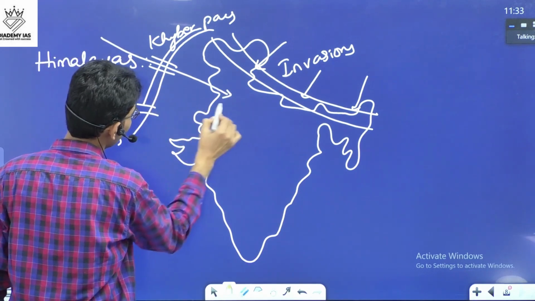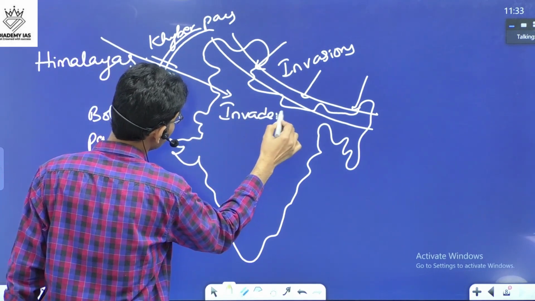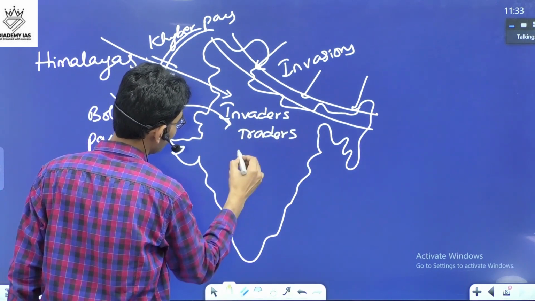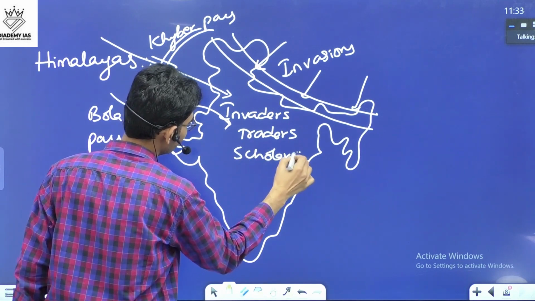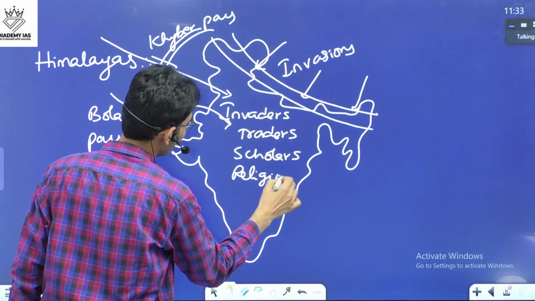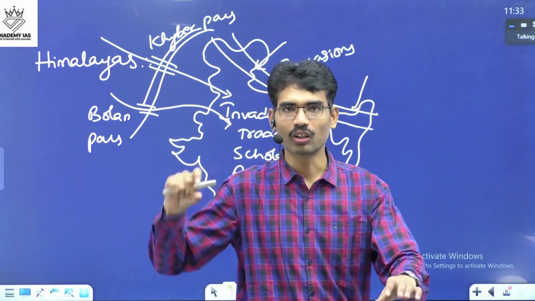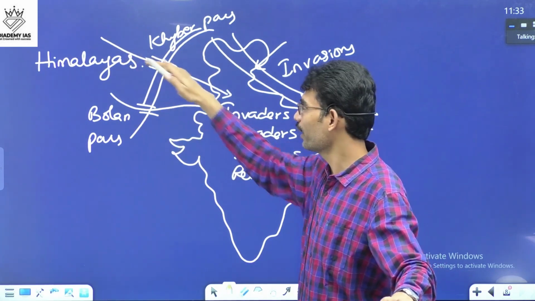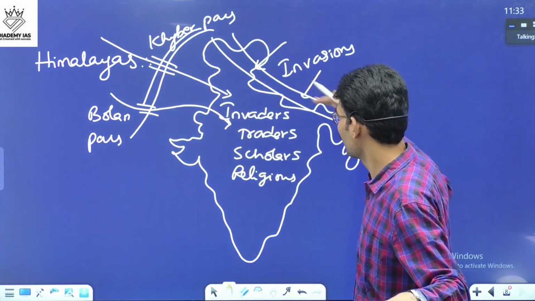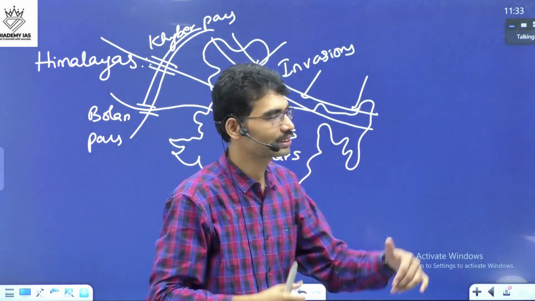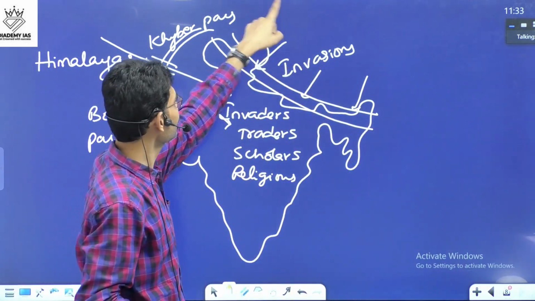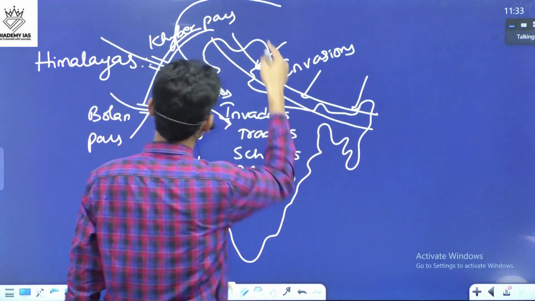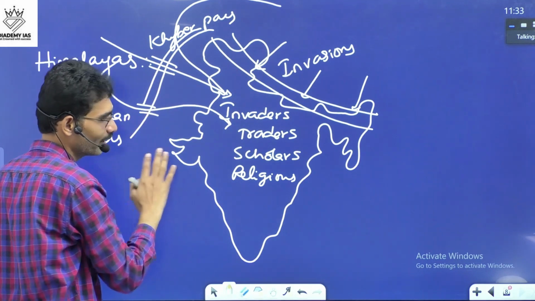Through this, invaders also came. Through the same route, traders also came. Scholars also came. Religious preachers also came. Now you are seeing how geography is playing an important role. The passes on this side provided access to all of this, but on this side, there is no such access. That's why the interaction at this level is different. Even Central Asian people used to come by this route. This is how the Himalayas play a dominant role.